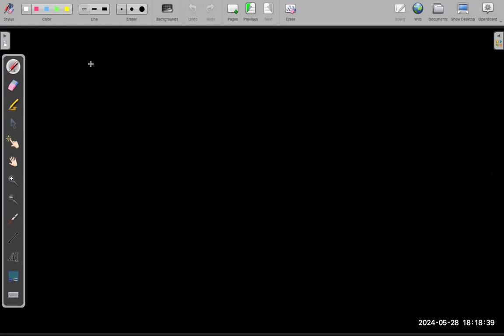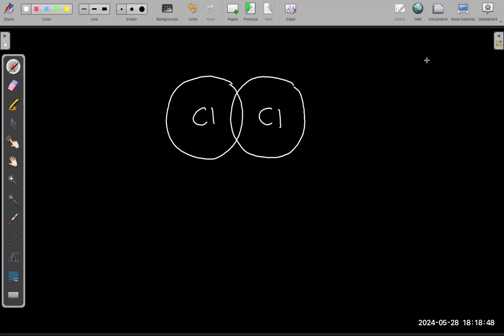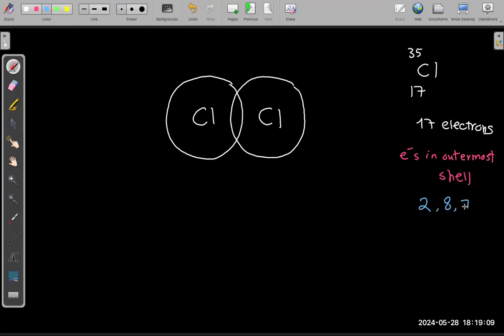For example, if you are sharing electrons between chlorine and chlorine. So let's see, this is a chlorine atom and this is a chlorine atom. How many electrons are there in the chlorine atom? Chlorine has atomic number 17 and mass number 35.5, or 35 here. So it has 17 electrons. But Mr., you are never drawing the 17 electrons. You always draw the electrons in the outermost shell only. How many electrons are in the outermost shell? There is 2, then 8, then 7. So always draw the 7. I'll draw it like that.